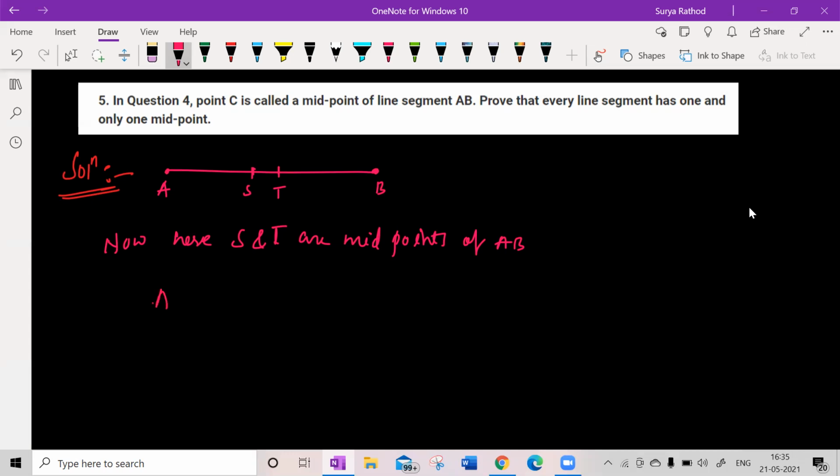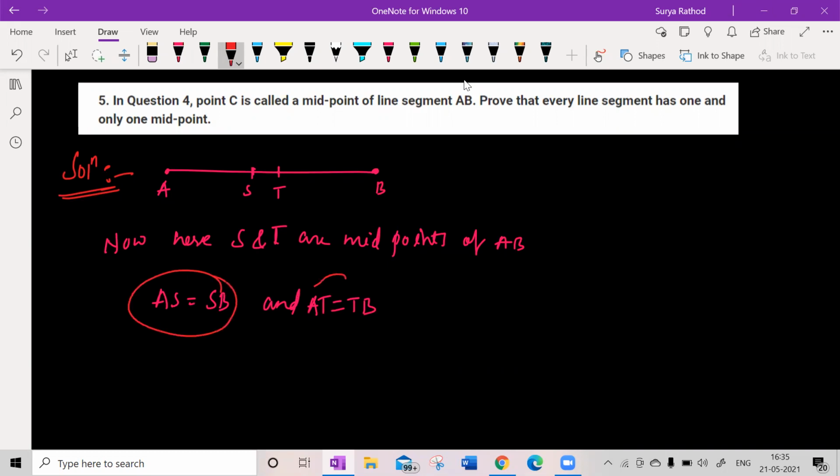Therefore, can I write now AS is equal to SB, and AT is equal to TB? If I say S is a midpoint, then this is a condition.